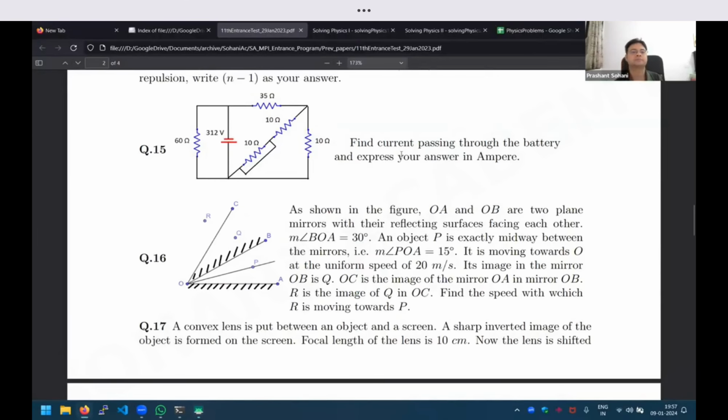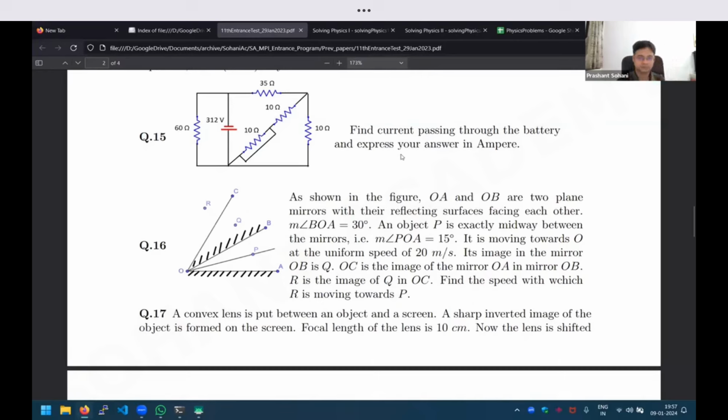Okay, question 15. So actually from this question onwards, I would like to invite you to share your solution.